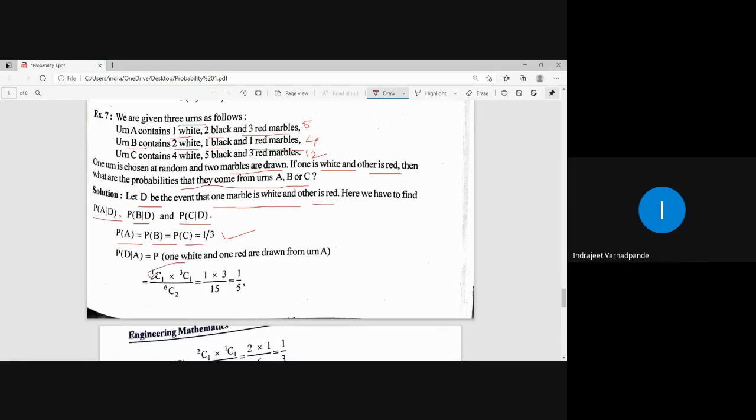So it will be calculated as 1C1 into 3C1. And out of the total, how many marbles are there? 6 marbles. So out of 6 marbles, we are selecting 2 marbles at random. The combination is one out of the white and one out of the red. This is how the probability will be calculated.